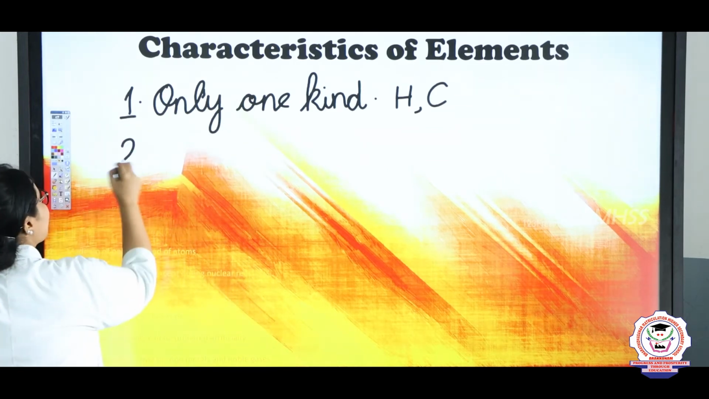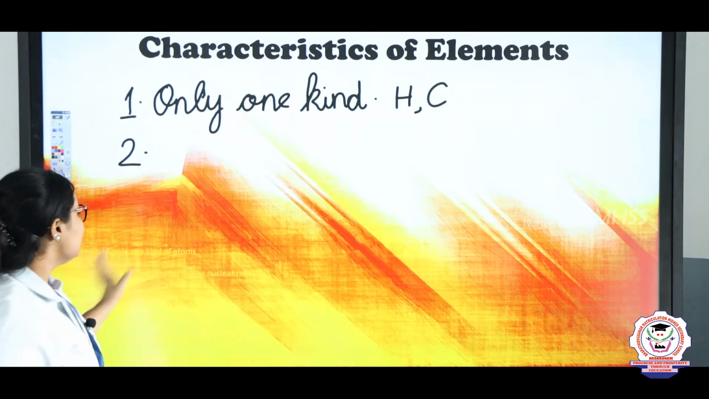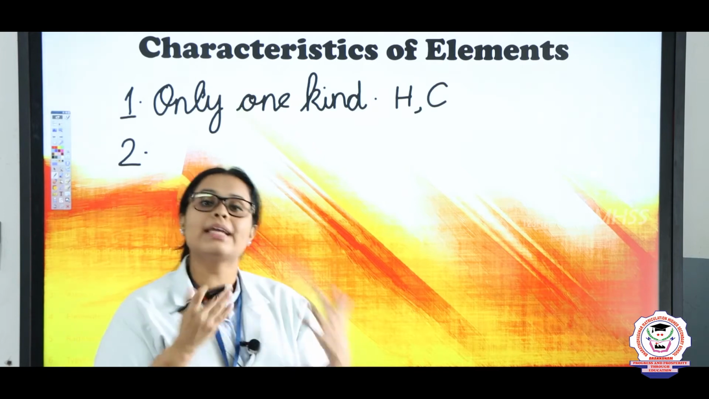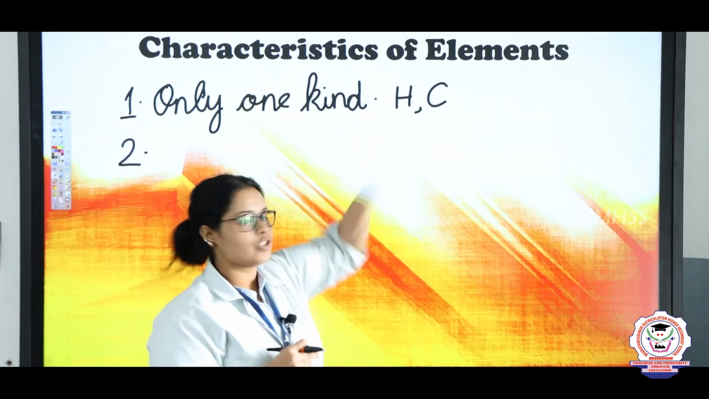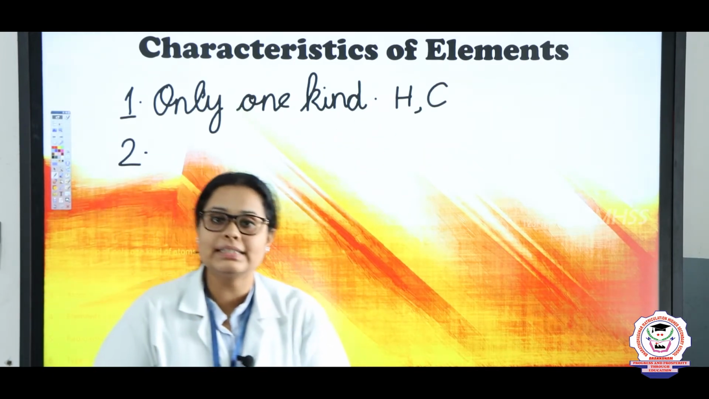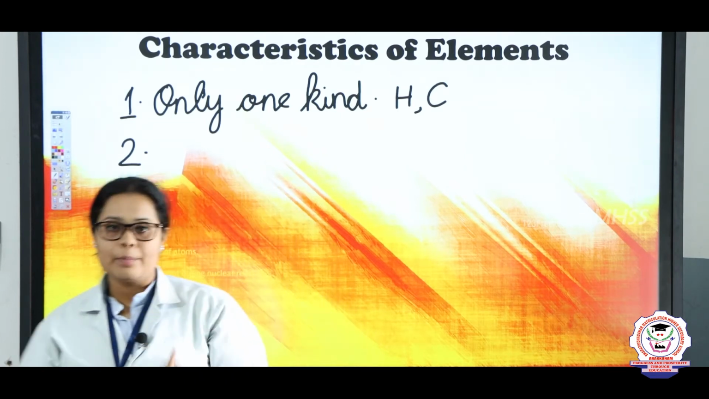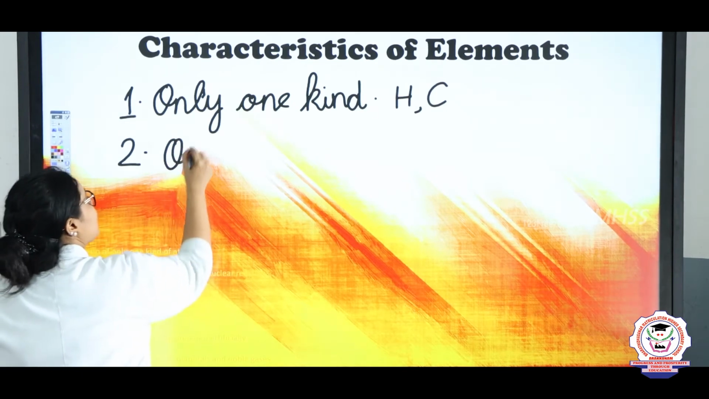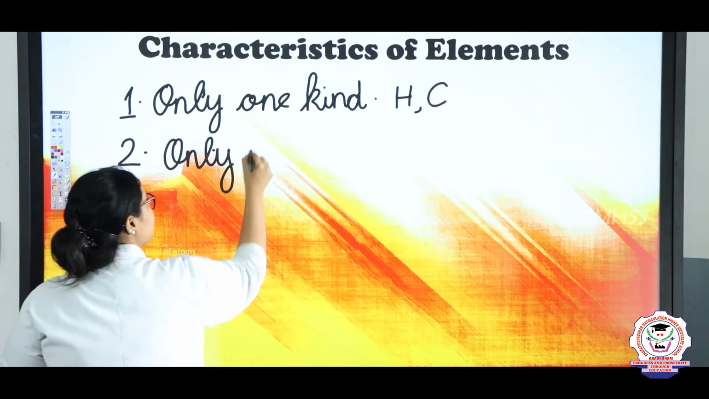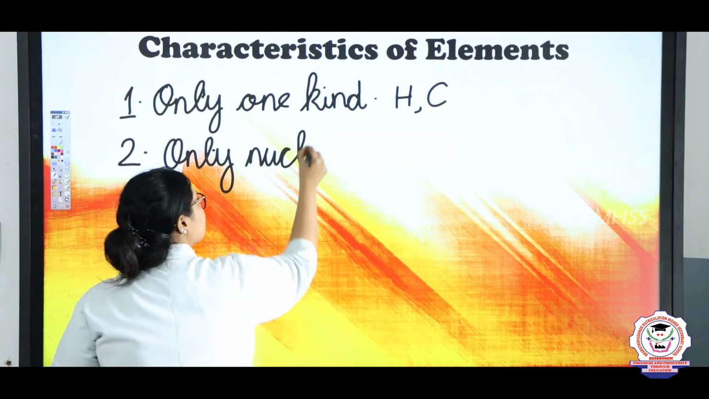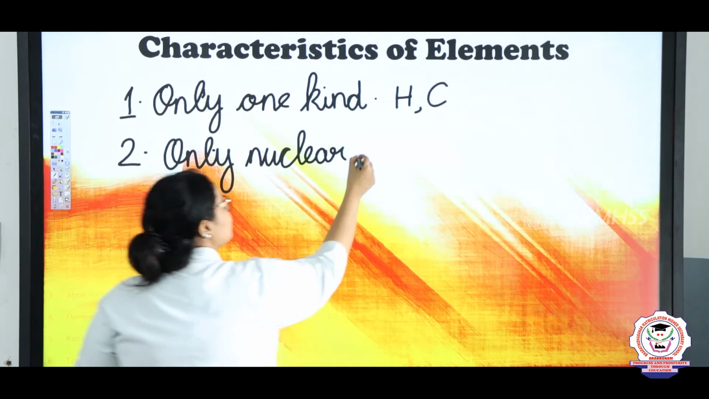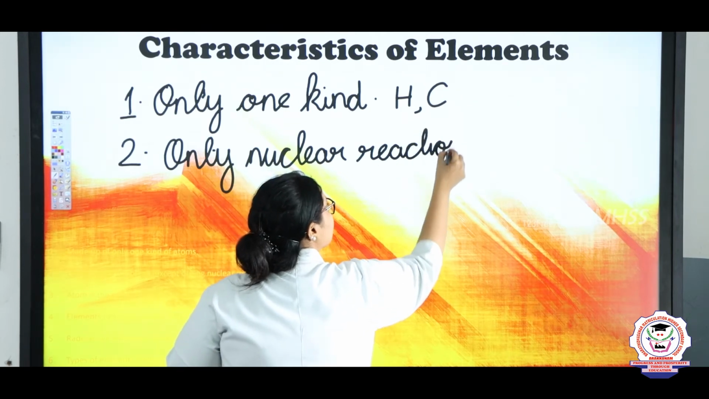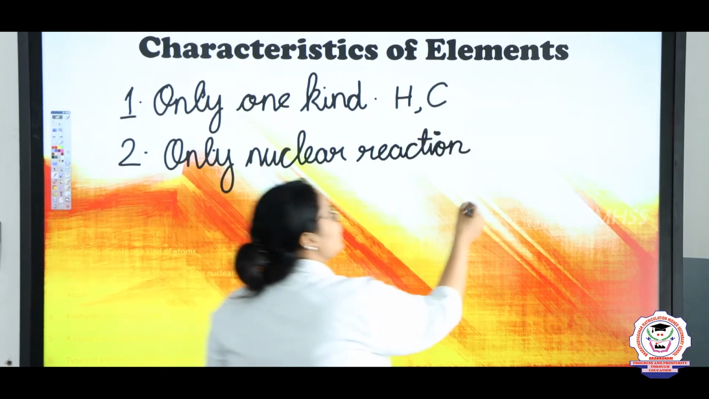Same way, the second point is that elements will break only when a nuclear reaction happens. For example, H. Now this H I cannot break easily because it's already one type of thing. So for breaking this, only a nuclear reaction can break these elements.